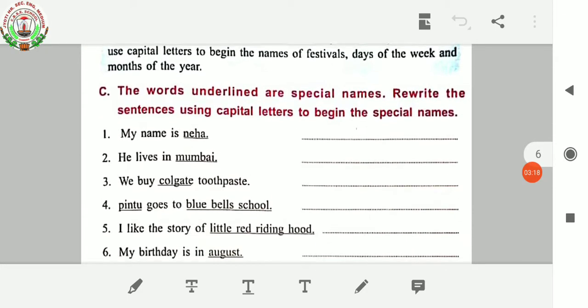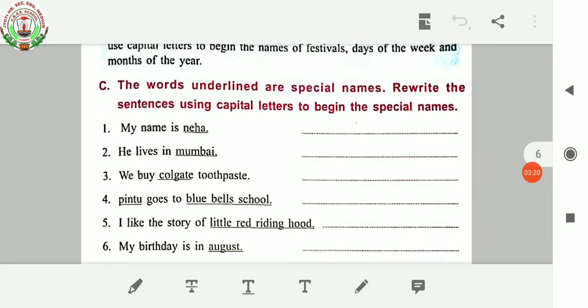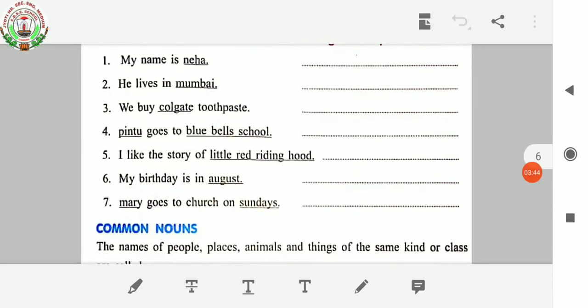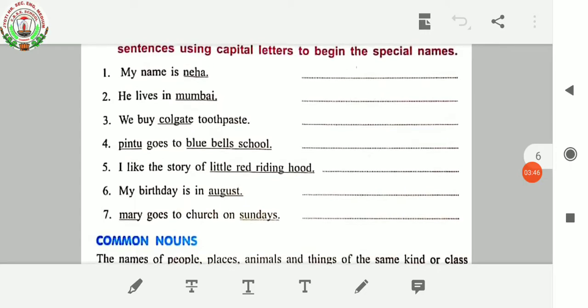Now the next question: the words underlined are special names. Rewrite the sentences using capital letters to begin the special names. This one also we completed in our last online class. Like, my name is Neha, this underlined word Neha, you have to rectify it and write N in capital letters, because we know that special names, meaning proper nouns, always begin with capital letters. These are all 7 questions that we have completed.